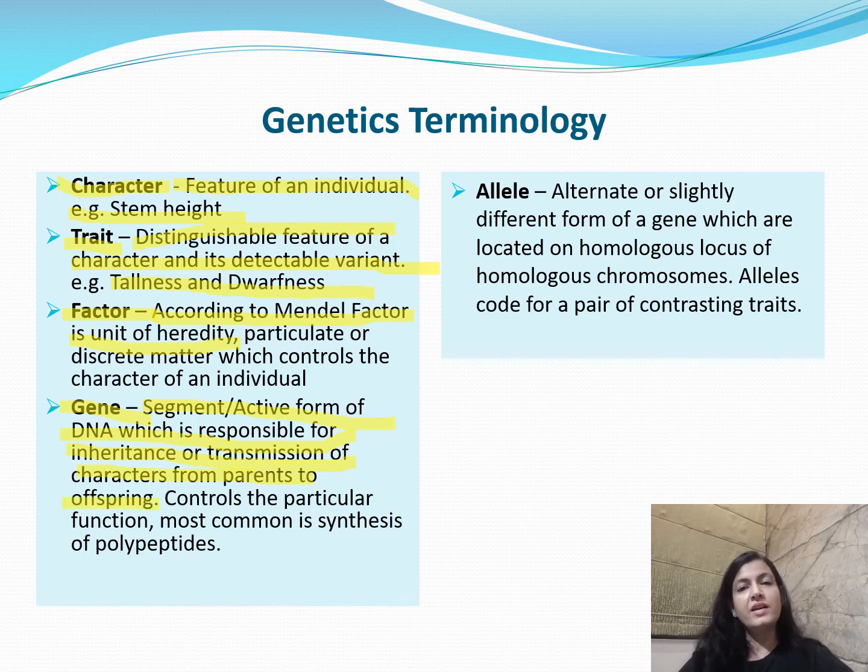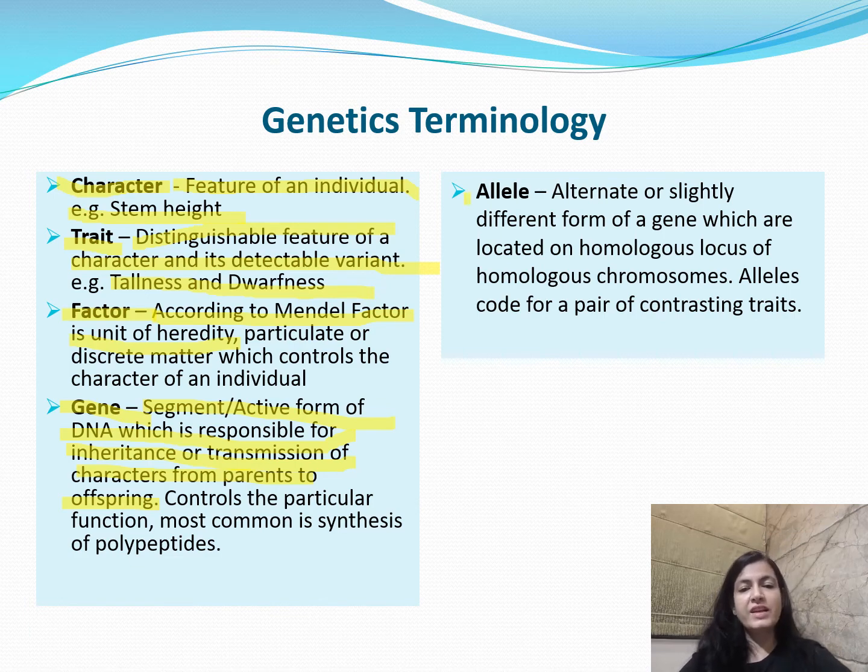These genes control a particular function, and the most common of that function is the synthesis of polypeptides, that is the proteins. So genes are the functional unit of inheritance, responsible for the transmission of characters from parents to the offspring.